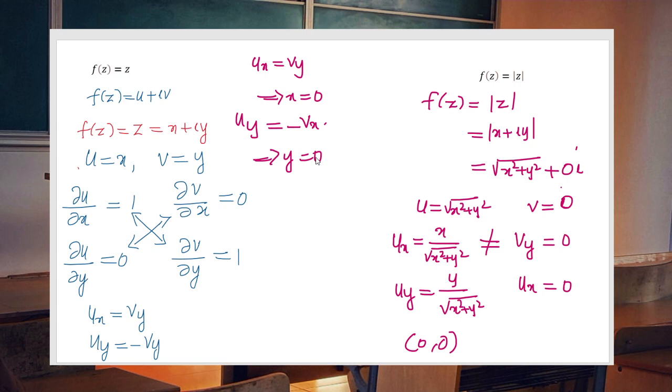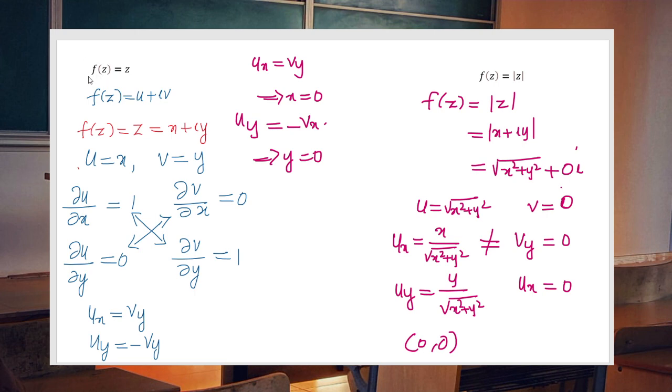Here we have x squared plus y squared in the denominator. So at the point (0, 0), the function does not have continuous partial derivatives. So what we can conclude is that the function f(z) equal to mod z, even though it satisfies the Cauchy-Riemann equation, because of the absence of continuous partial derivatives, is non-analytic.